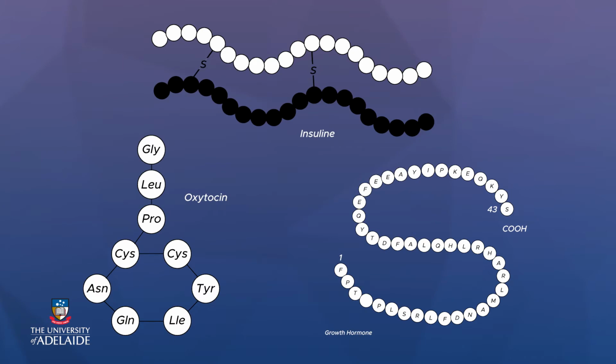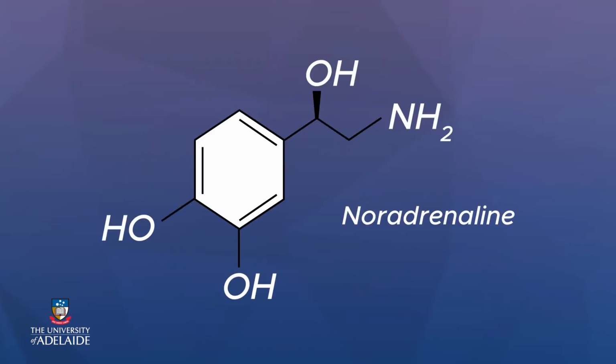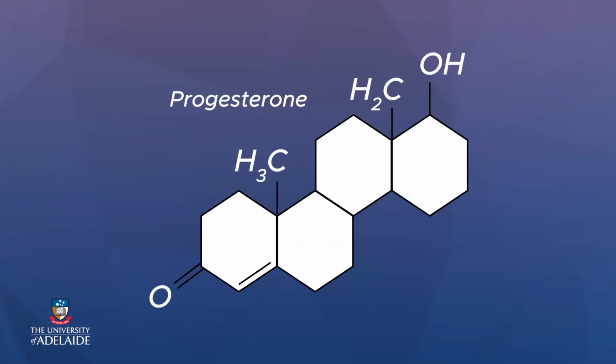Peptides and protein hormones, which are composed of chains of amino acids of varying lengths. Amine hormones, which are modified amino acids. And steroid hormones, which are all synthesized from cholesterol.